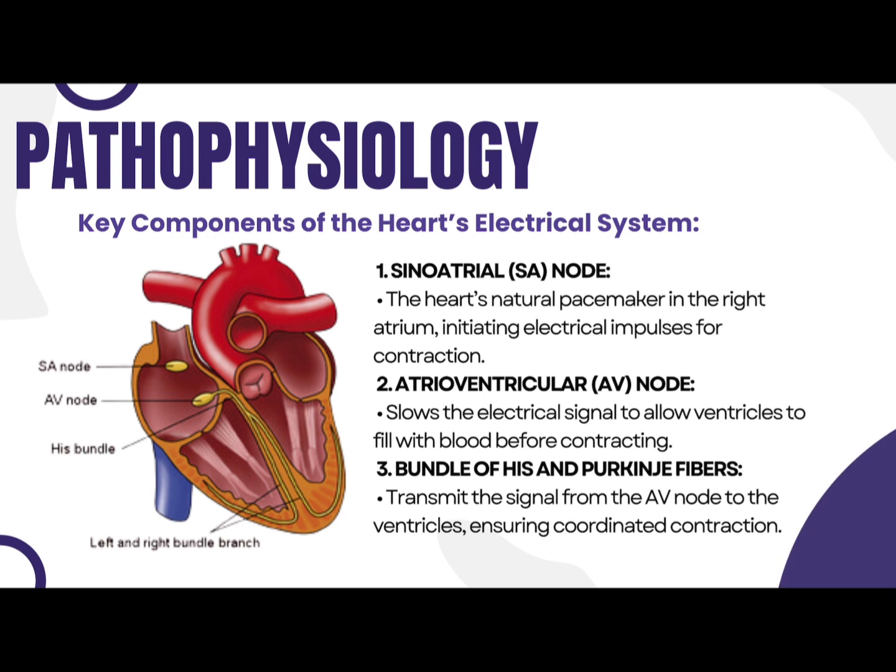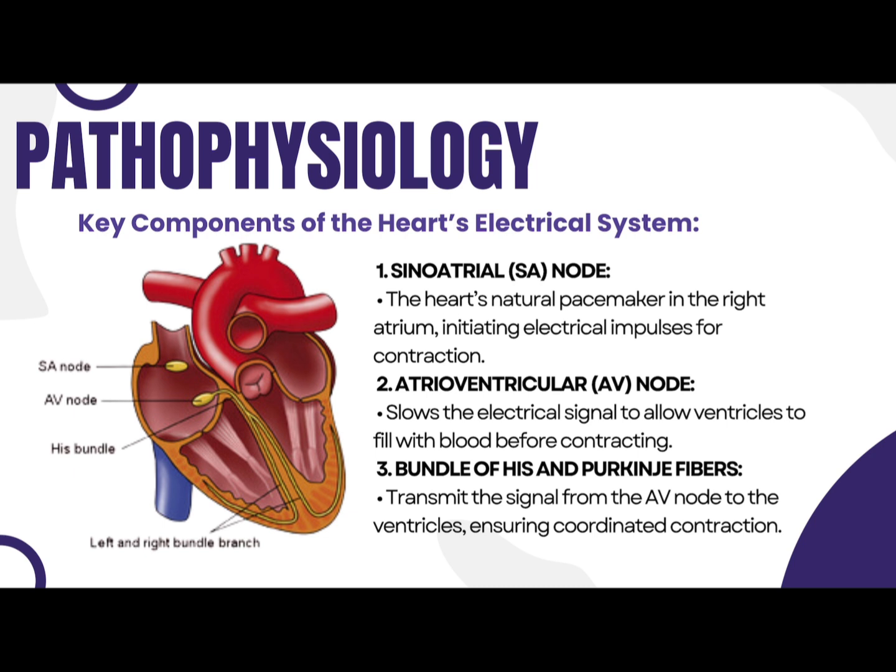So, punta naman tayo sa pathophysiology ng arrhythmia. So, may key components ang heart electrical system, which is the SA node, AV node, and bundle of His and Purkinje fibers. So, punta muna tayo sa SA node, the heart's natural pacemaker located in the right atrium. This initiates electrical impulses that spread through the atria and signal the heart to contract.